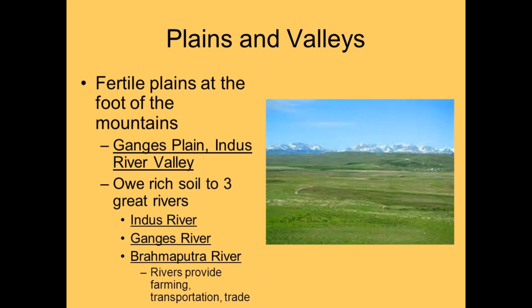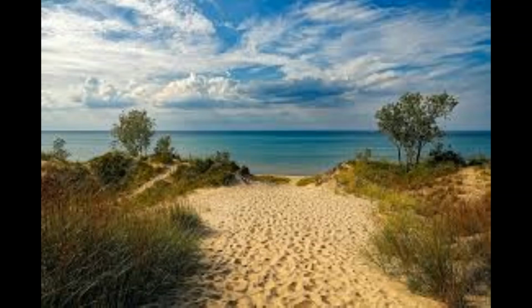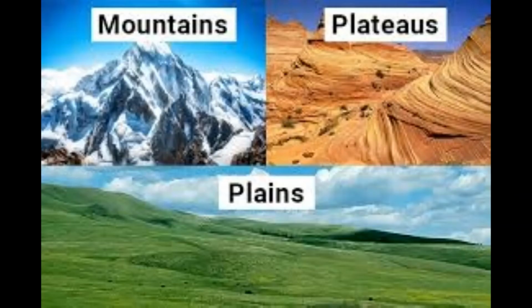Third order landforms are formed on the mountains, plateaus and plains by erosional and depositional activities of rivers, glaciers, winds and waves. Valleys, beaches and sand dunes are some examples of third order landforms.